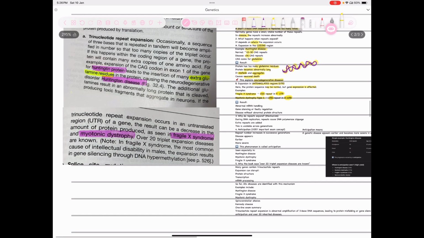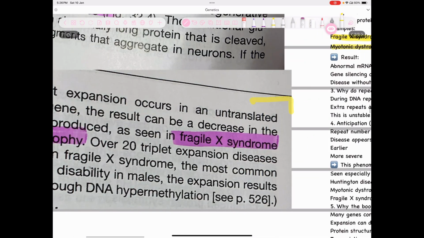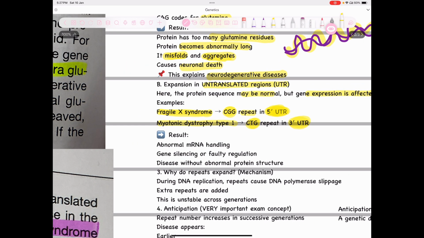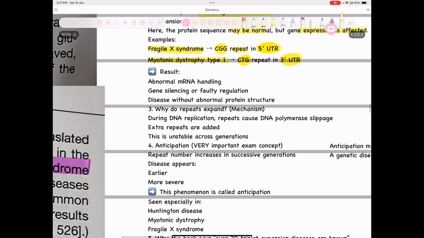So initially I mentioned that there are decreased amino acids. I was wrong. Instead, they're telling here that the repeats are in different locations. So based on the location where the repeats are happening, diseases differ. The result would be abnormal mRNA handling, gene silencing, or faulty regulation, a disease without abnormal protein structure.